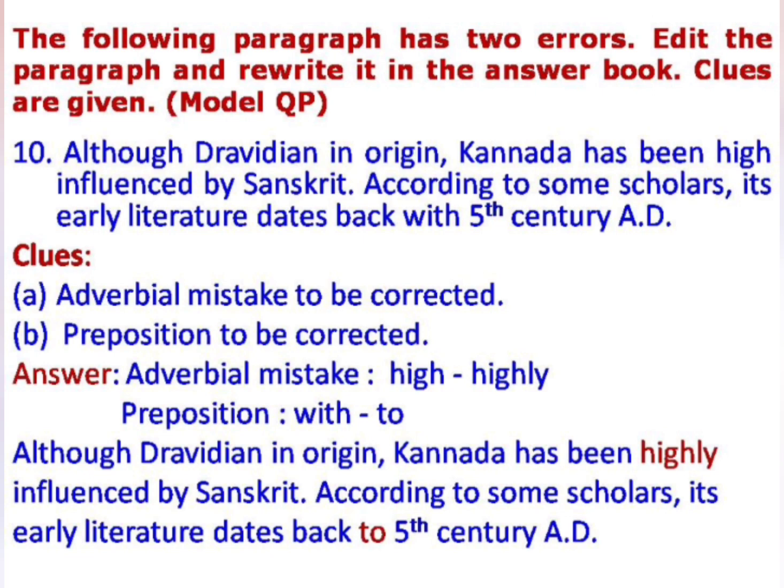Here, instead of preposition with, you need to replace with to 5th century AD. After editing, you have to rewrite the paragraph. Although Dravidian in origin, Kannada has been highly influenced by Sanskrit. According to some scholars, its early literature dates back to 5th century AD.